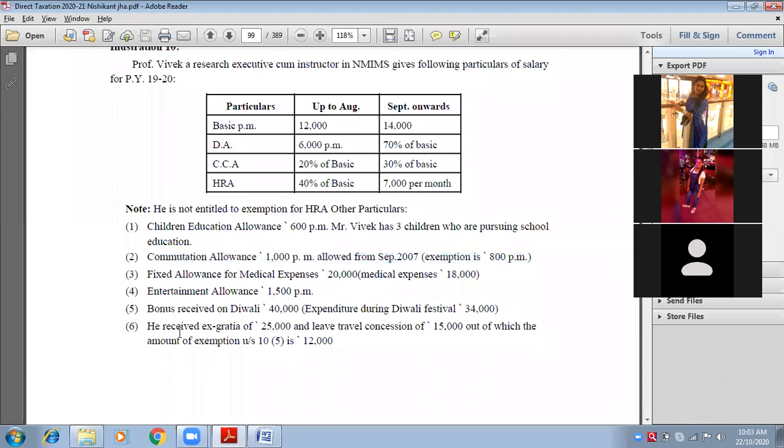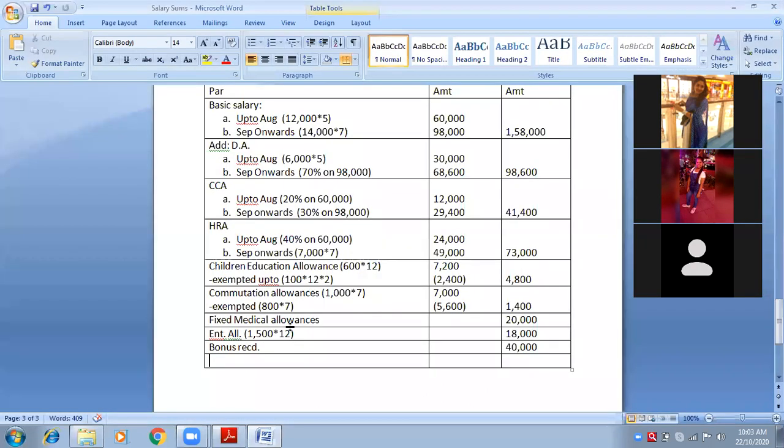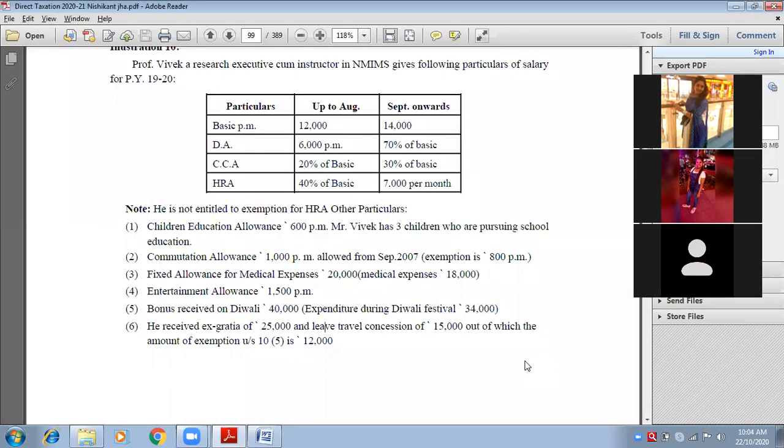Okay, next. He received ex gratia of 25,000. Remember, ex gratia is fully taxable. It is an extra benefit received by a few employees in the company. It is not given to everybody, but if it is given to somebody, then it is fully taxable. Therefore we have written it directly in the outer column.